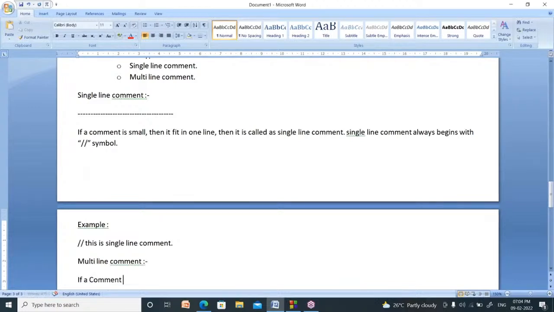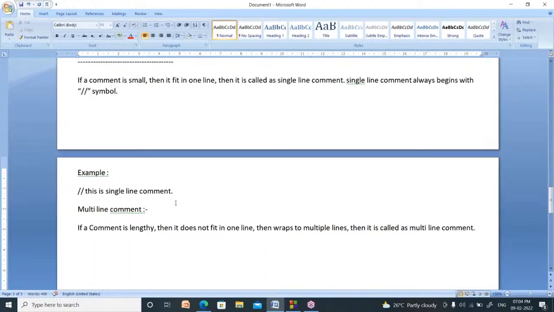If a comment is lengthy, then it does not fit in one line, then it wraps to multiple lines. If you write a comment in multiple lines, then it is called as multi-line comment. That's it. Multi-line comment.